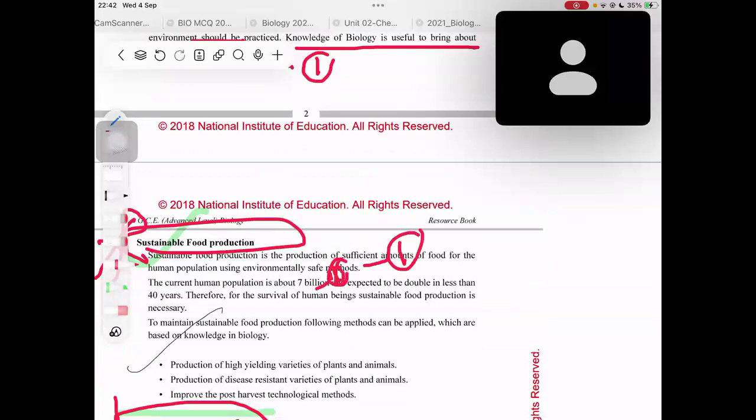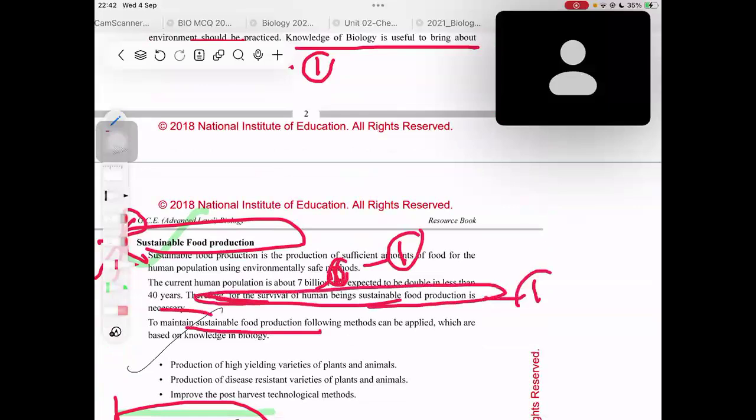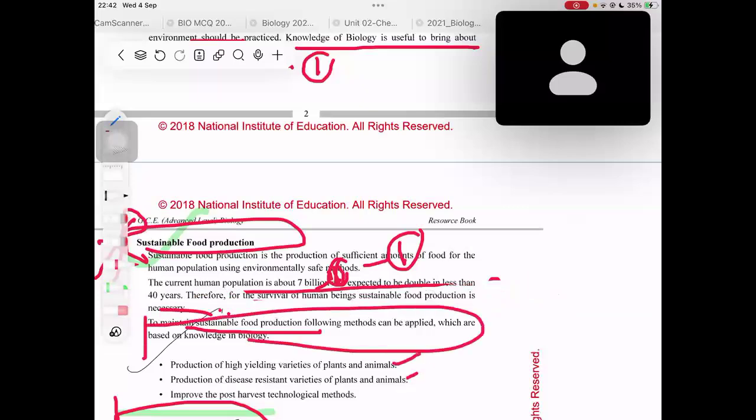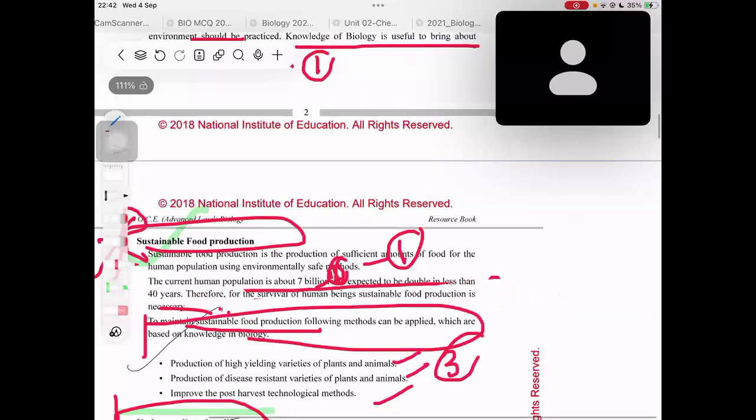So you can write to maintain sustainable. I skipped this part. No, I think I remember this part. This is also an easy part. I think I remembered. So you can also study because it's like a flow. Therefore, for the survival of humans. This is like just saying something, right? Sometimes you might not even get a mark for this in the marking scheme. You might or might not get, depending on the marking scheme. But then I wrote this part, and then I wrote these three things. For these three things, 3 marks.